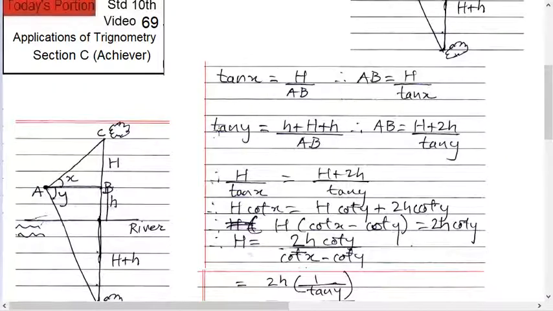Okay. So tan y equals to what now? Depression angle. Tan y equals, see this, capital H plus this distance, H plus 2h, upon AB. Therefore, AB equals capital H plus 2 small h upon tan y, right? But AB is the same, so we equate them. H upon tan x equals H plus 2h upon tan y. Remember this capital and small h. Therefore solve this. H cot x equals H cot y plus 2h cot y. Take this tan y above, it becomes cot y, and remove the brackets.